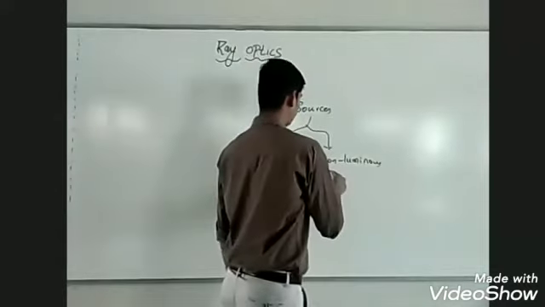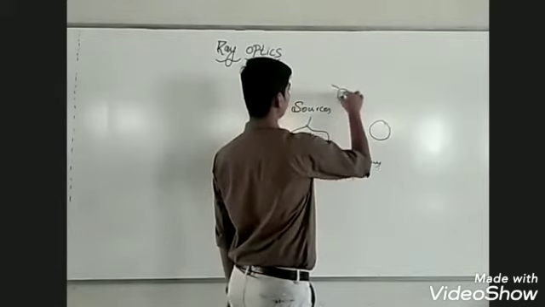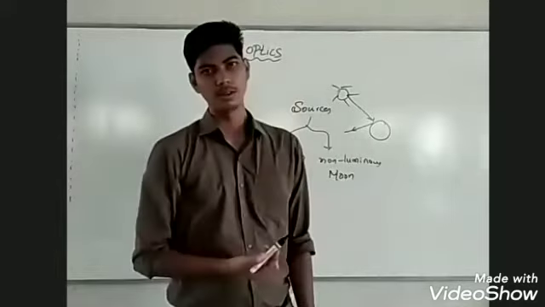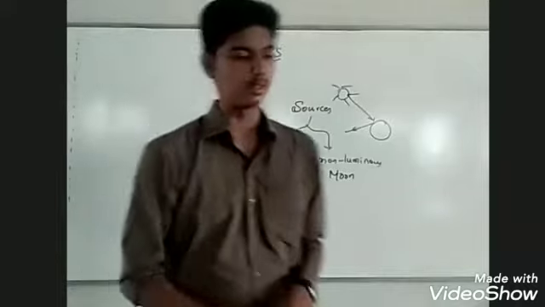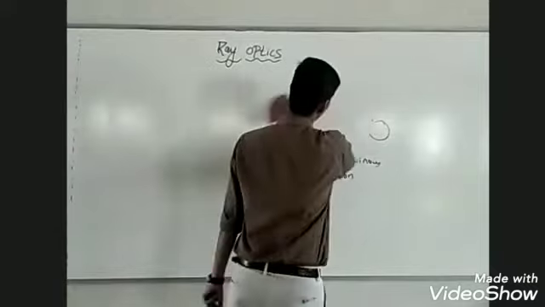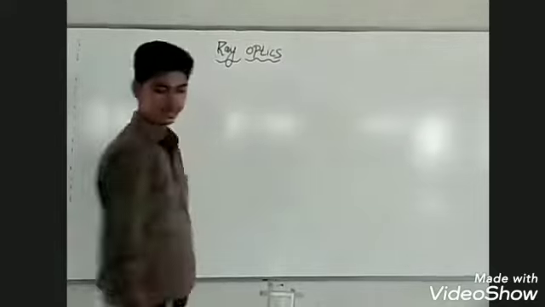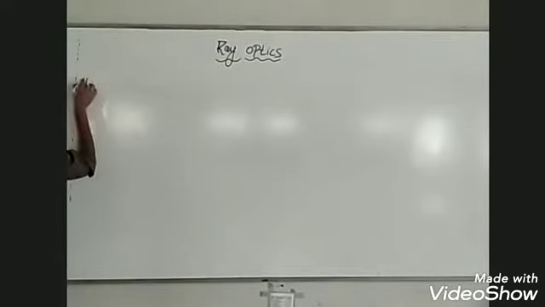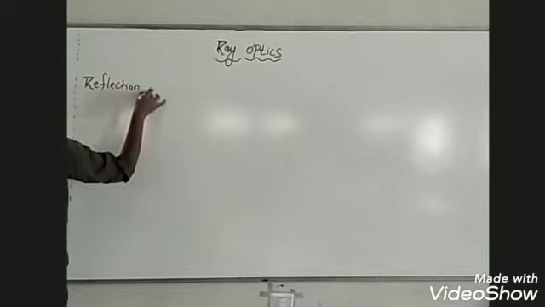For example, the moon is a non-luminous source of light. When light from the sun is incident on the moon, it reflects that light and becomes visible. So the moon is a non-luminous source of light. These are some of the basic things which we have studied in our last class. And I have even told you about the basic idea of reflection of light. So we will continue with reflection of light.